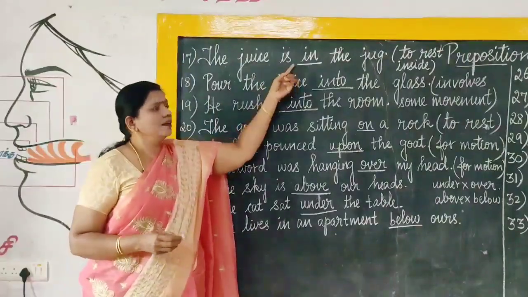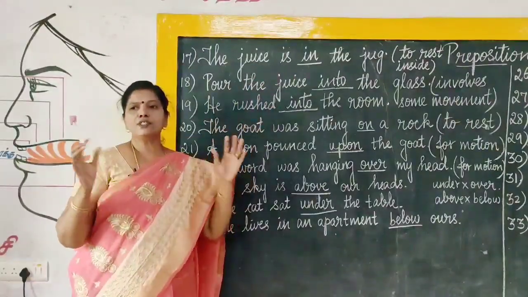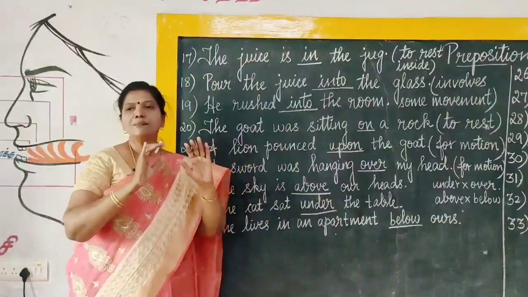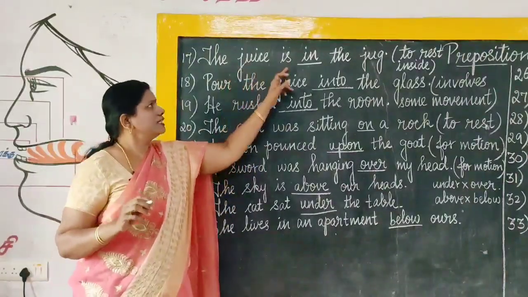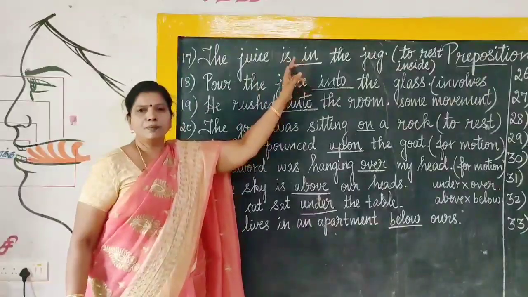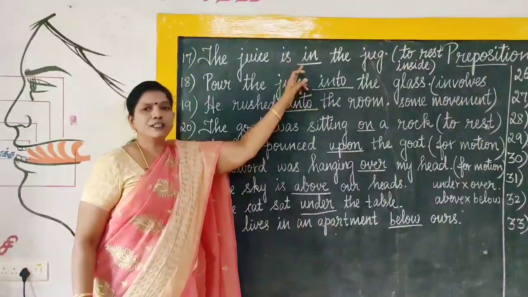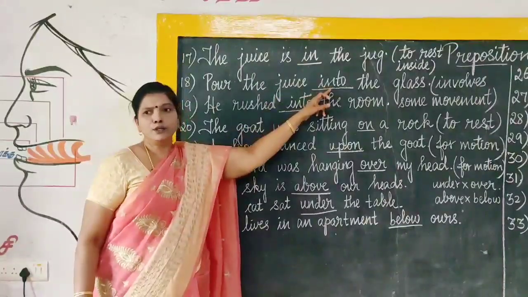So, in the jug, when it is resting, the juice is not doing any action, it is simply there in the jug. So, no movement is involved there. So, the juice is in the jug. We have to use the preposition in. So, let us now see the difference between in and into.